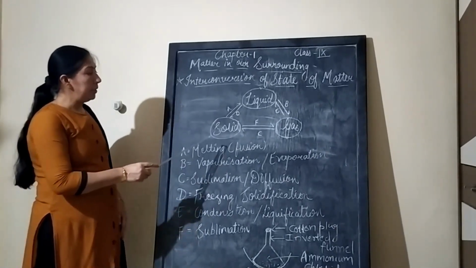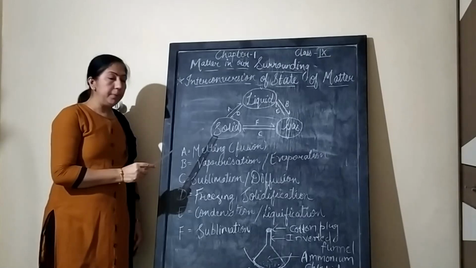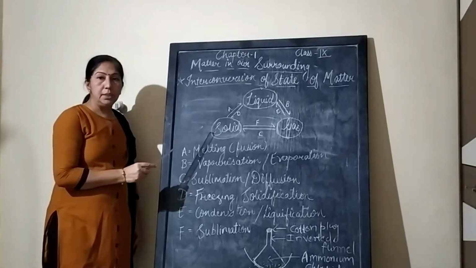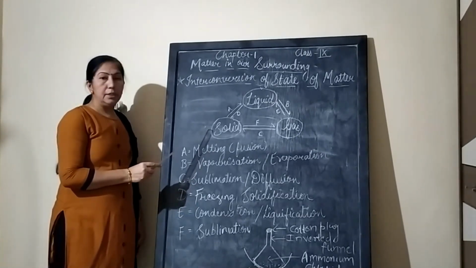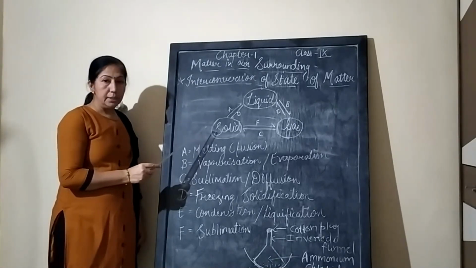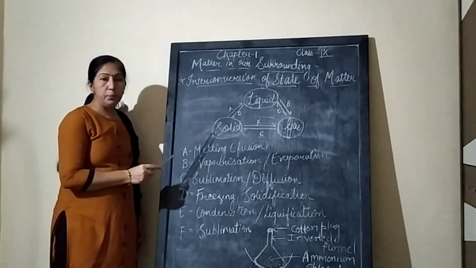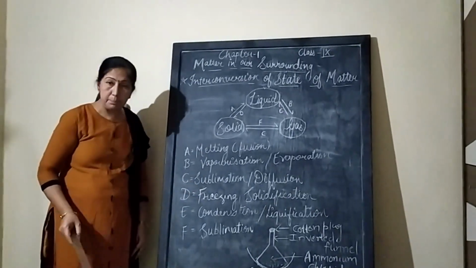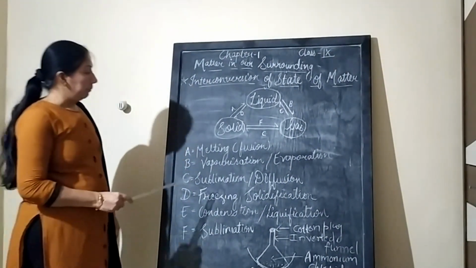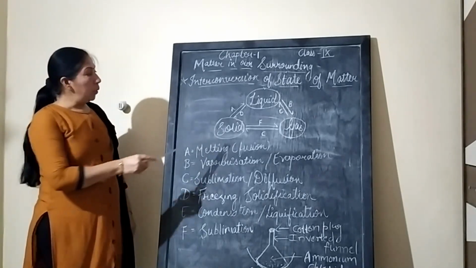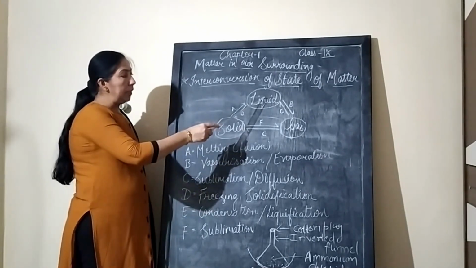Now here we can see, as we increase the temperature, its kinetic energy increases. Due to the increase in kinetic energy, the volume increases. On increasing the temperature, expansion takes place, and that process is known as thermal expansion. Now let us see the process where solid is converted into liquid state.